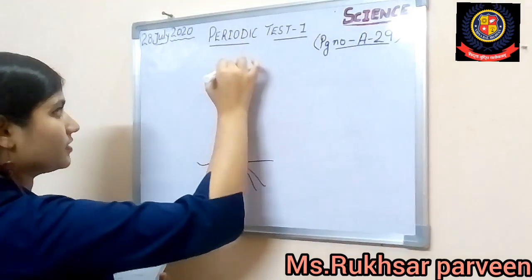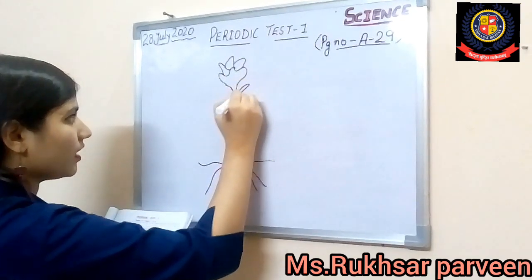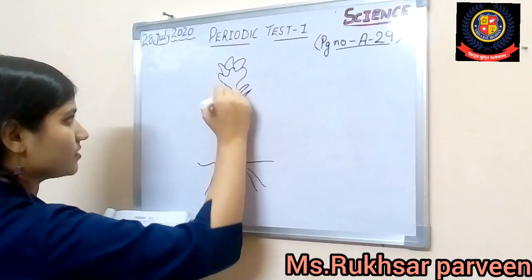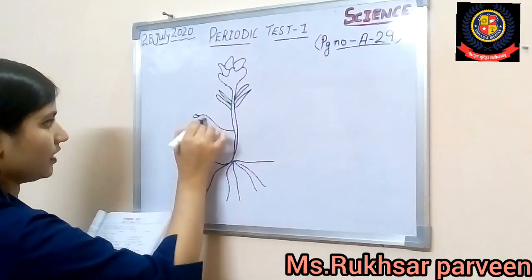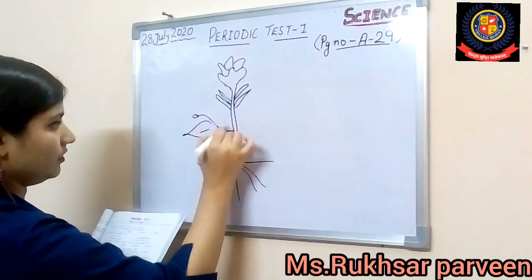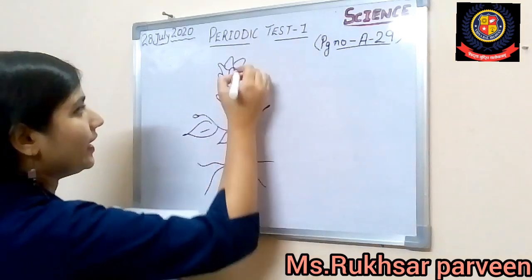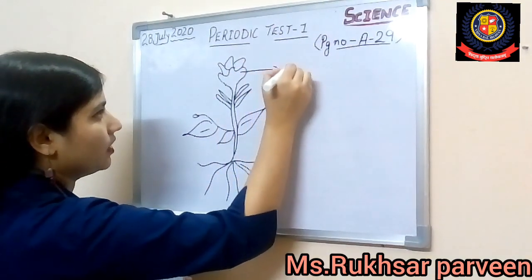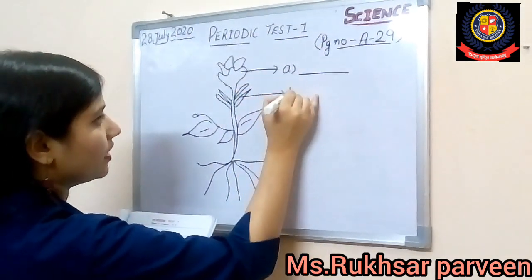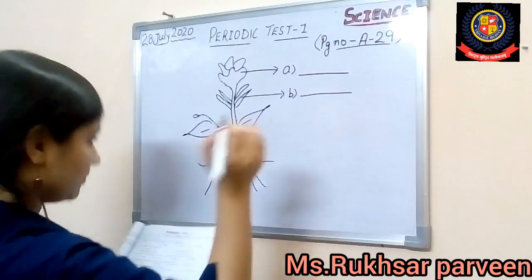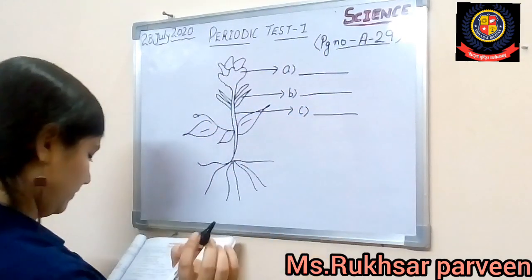Alright. This is like a yellowish flower, and you can see that smaller structures are coming like this. Alright, this looks like a leaf but it's not exactly a leaf. Alright students, you can see here, and here are also a few leaves. Now the A part is written here, so we have to write the A here. Then the B part has been mentioned here, so we have to write the B part. And the C part they are asking about this part, so the C part we will make here, and that is the